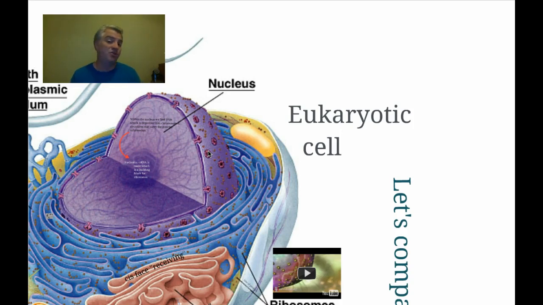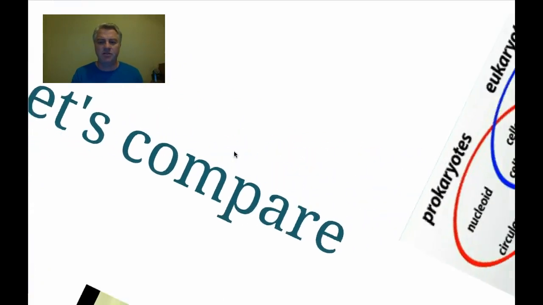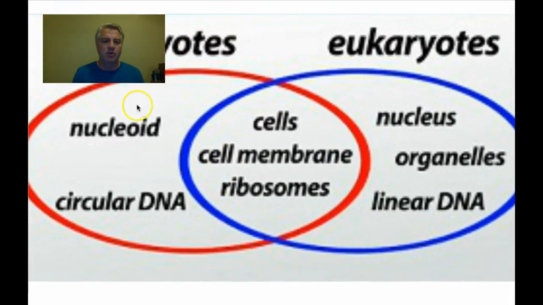A definition would just be the opposite of the prokaryote. These eukaryotic cells actually have membrane-bound organelles. Let's do a little comparison and contrast. Prokaryotes have the nucleoid region and circular DNA, whereas eukaryotes have a nucleus, organelles, and linear DNA. Things they have in common: they are both types of cells, they both have a cell membrane or plasma membrane, and they both have ribosomes. Also remember that some eukaryotes, like plants, have a cell wall, which is something else they would both have in common.